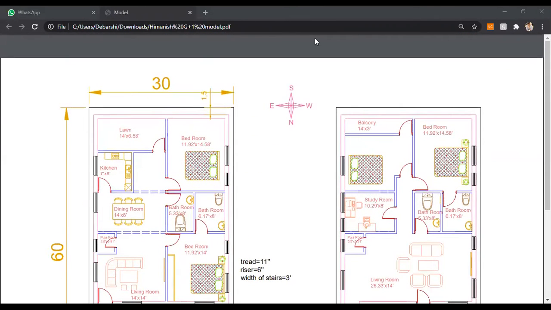Okay, so how many of you are already using SketchUp or any other 3D modeling software like Revit or 3ds Max? Actually, I'm trying Revit. Okay, and others? How many of you are already into 3D modeling?